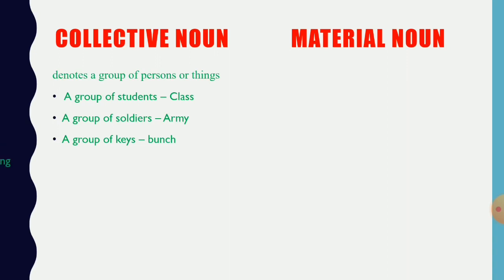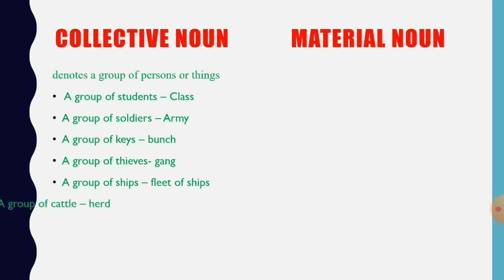A bunch is another word for a group of keys, and a group of thieves is called a gang. A group of ships is called a fleet. A group of cattle is called a herd, and a group of fish is called a school.